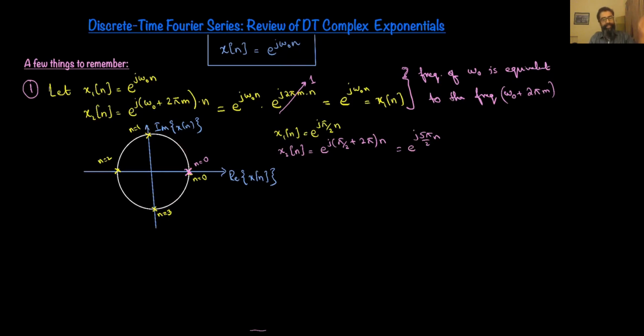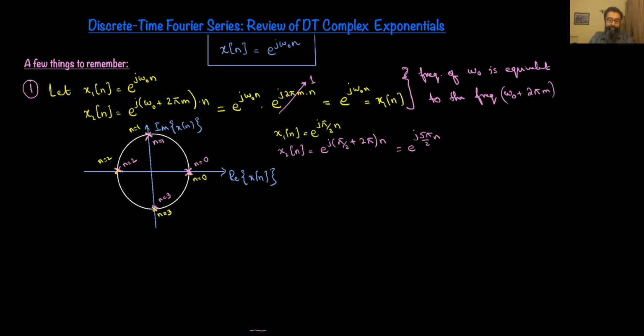So even though it's actually completed an entire revolution, when you're looking at the signal at n equals 1, you're not really able to observe whether or not it has completed a full revolution. So this is where you're going to see the signal at n equals 1. Similarly, at n equals 2, the signal is going to traverse 2 pi radians plus pi by 2 radians. So this is where the signal is going to be at n equals 2, exactly where the yellow signal was. Similarly, this is where the signal is going to be at n equals 3, and so on and so forth. And this signal will also have the same period of 4 radians per sample.